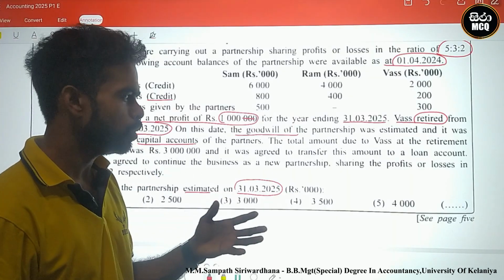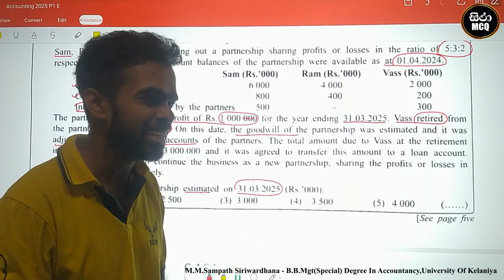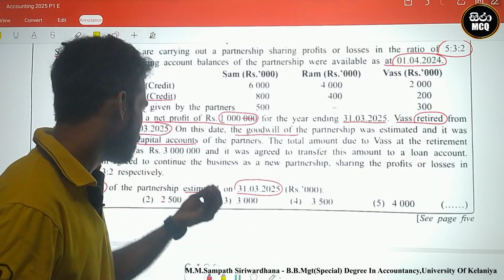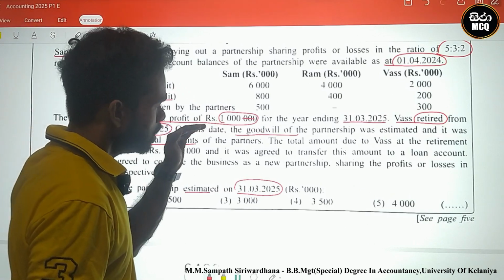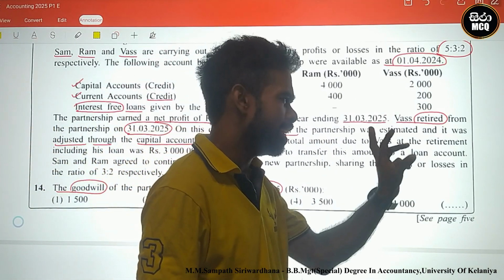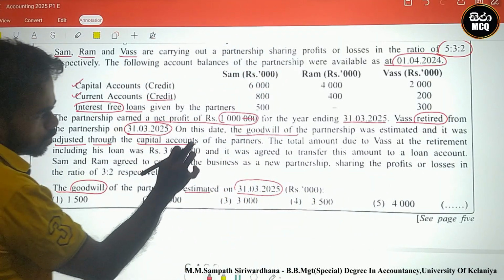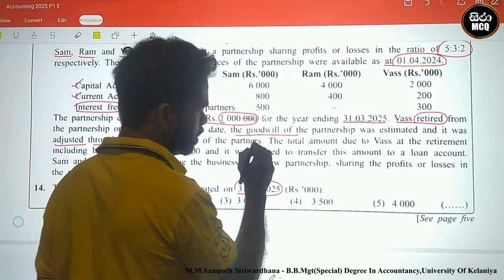accounts. You know, the goodwill must be identified, calculated and adjusted through the capital accounts. They said, on this date, goodwill of the partnership was estimated and it was adjusted through the capital accounts of the partners.